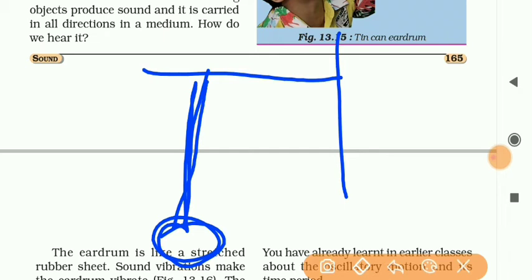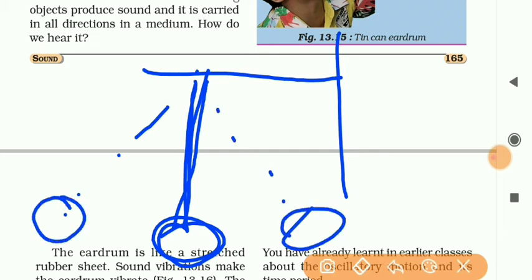And it reaches there. Suppose these are three points, A, B and C.